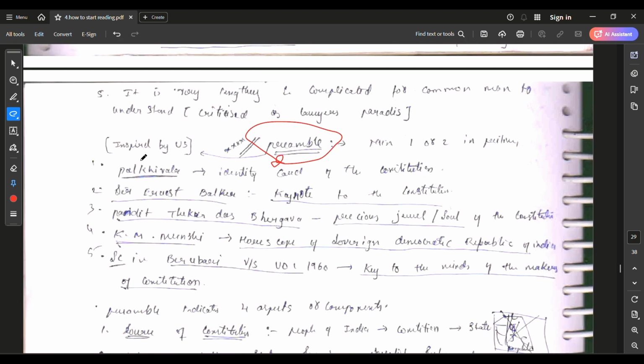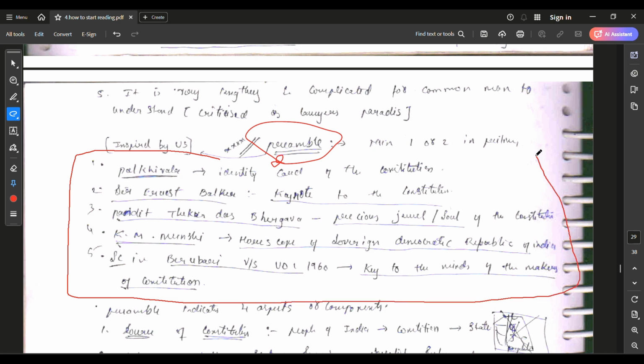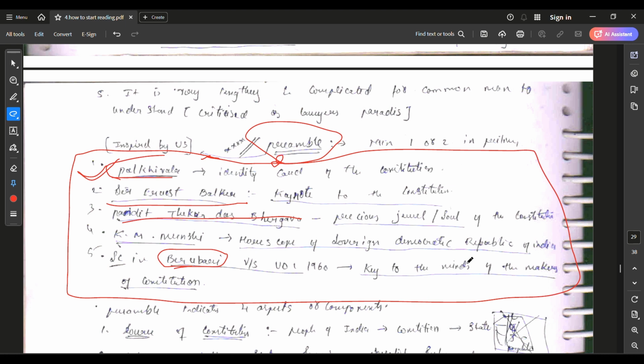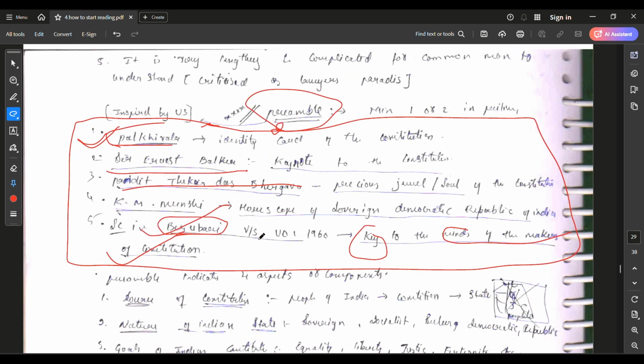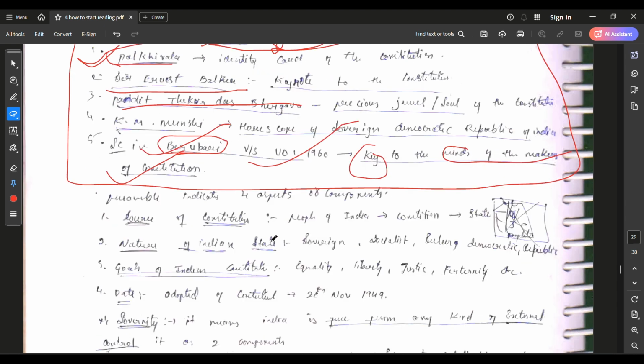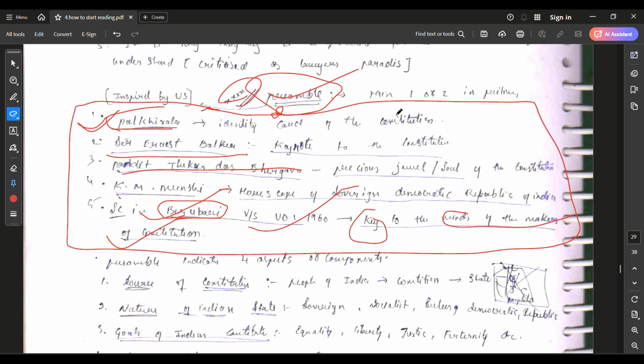You can see here the preamble. I just brought some insights of major scholars. You can use this in the introduction. By reading this, you can use it in the introduction. And these points are asked even in the preliminary exam. Like in a previous year, in the Berubari case, the Supreme Court said that the preamble is the key to the minds of the makers of the Indian Constitution. That was directly asked in the UPSC examination, stating it is related to which case. Then you can clearly say it's related to the Berubari case. You can use this in your introduction when they ask about the preamble. This is very important.